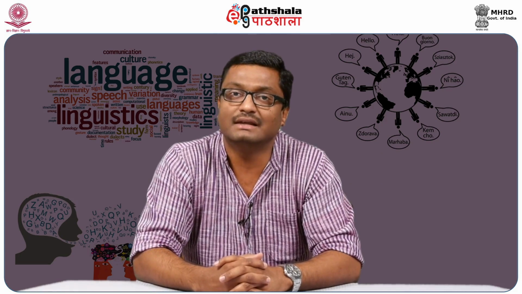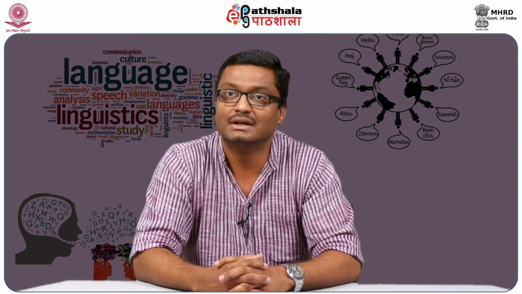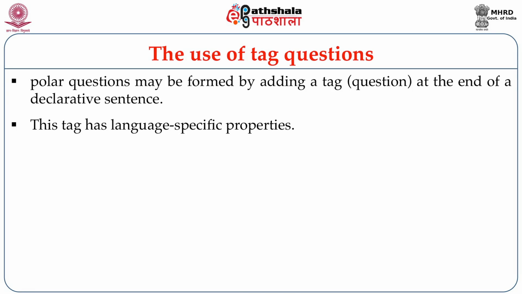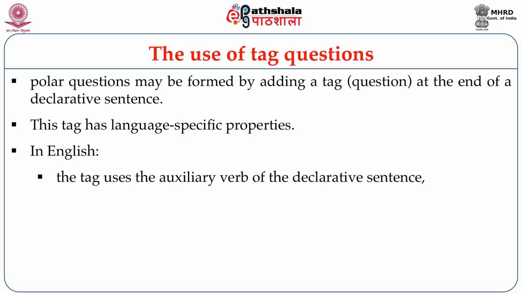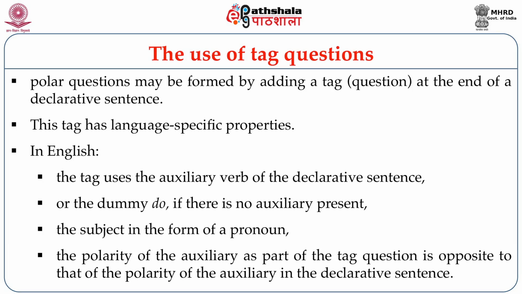Another strategy that we find in languages with respect to the formation of polar questions is the use of tag questions. This tag has language-specific properties. You are quite aware of the properties of the tag questions in English. We know that in English, tag questions are formed by making use of the auxiliary verb of the declarative sentence, and if there is no auxiliary found, then a dummy do verb is used to form the tag question, and the subject is then used after the auxiliary in the form of a pronoun. The polarity of the auxiliary as part of the tag question is opposite to that of the polarity of the auxiliary in the declarative sentence.